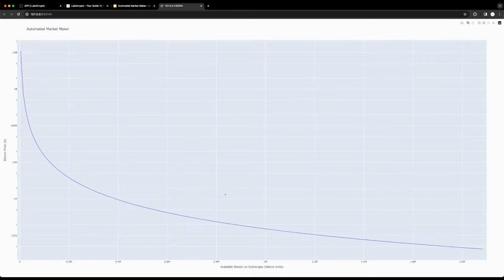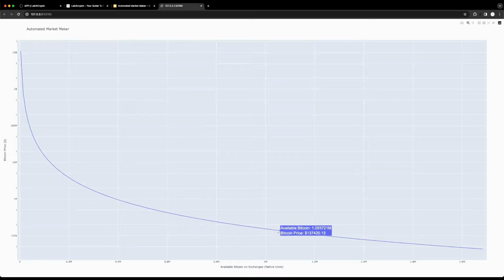Immediately, we can see that this graph is a hyperbola, which asymptotically approaches zero on the x-axis and infinity on the y-axis. That is why you see people predicting very high prices for Bitcoin if the demand continues. Today, the current price of Bitcoin is at 43,000 USA dollars, and the available Bitcoin on exchanges is at 1.88 million, as we saw also before. As people continue to buy Bitcoin and move it to their wallets, the available Bitcoin on exchanges is reduced, resulting in a price increase for Bitcoin.